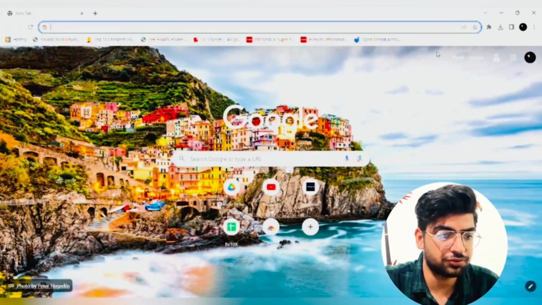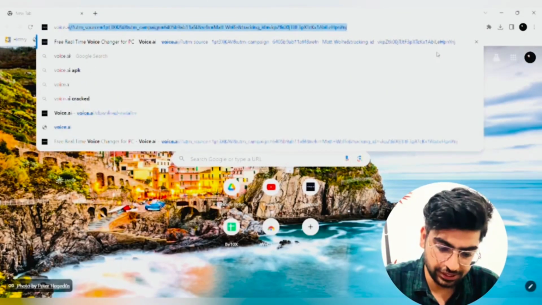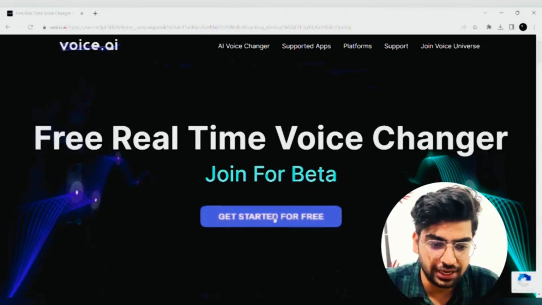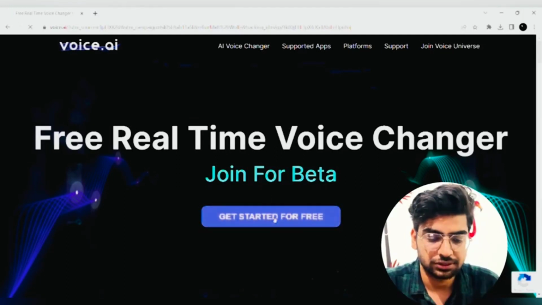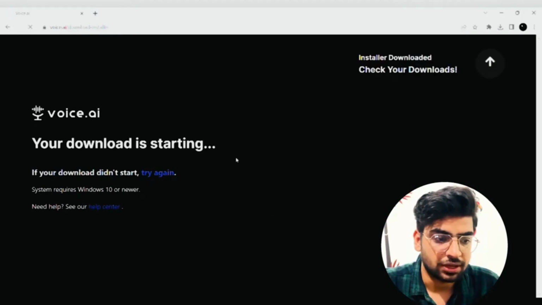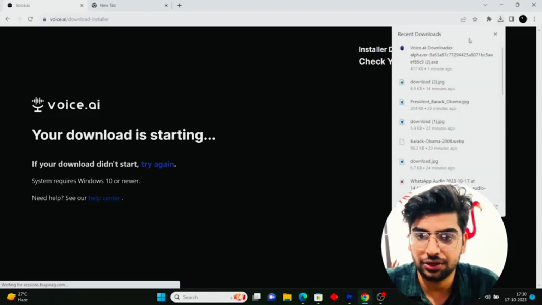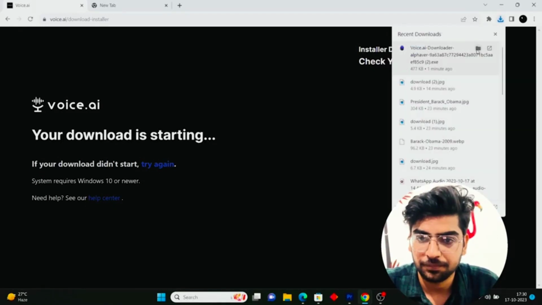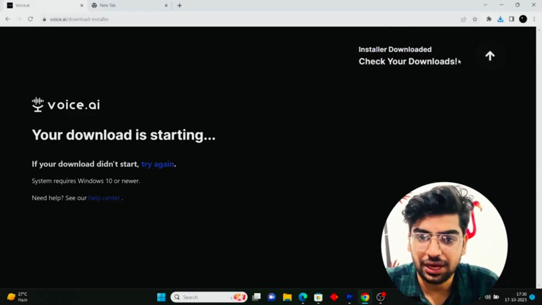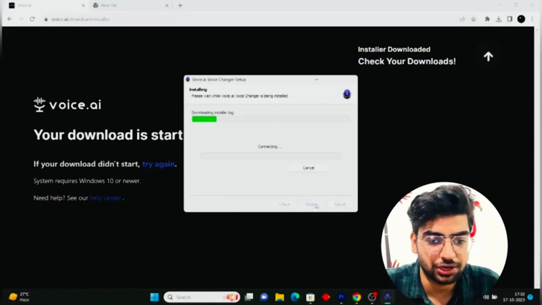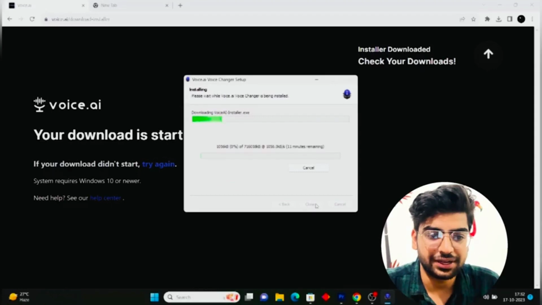And the first step is to visit the website voice.ai. So when you open the website voice.ai, there would be an option where you can just click directly on get started for free. Just click on that and it will show you that your download is starting. And for that you just need to see that your download would be happening here. And if you see, I have already downloaded the file and just tap on this and then install the software in your PC or your laptop. So it will take a little time.